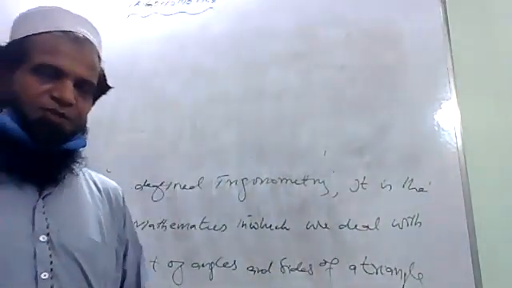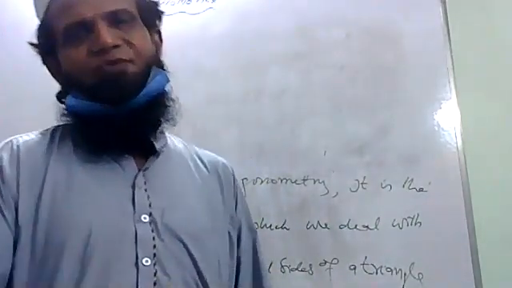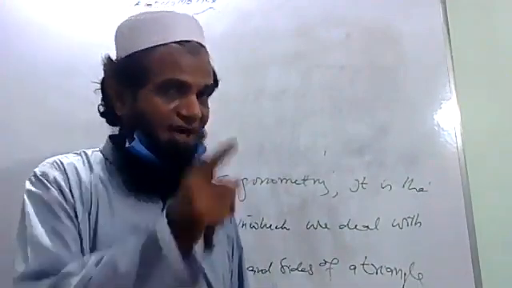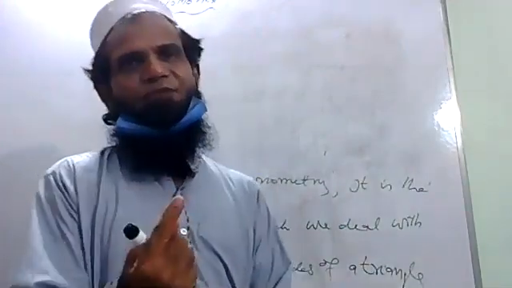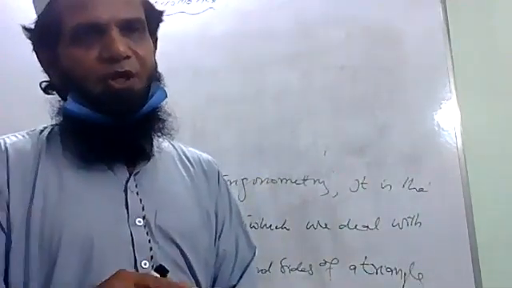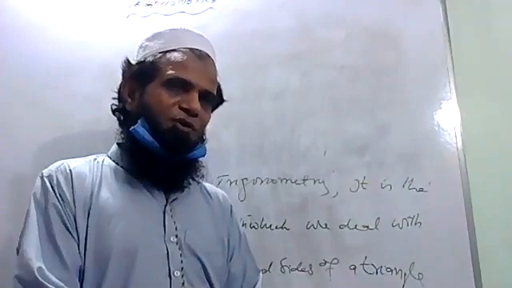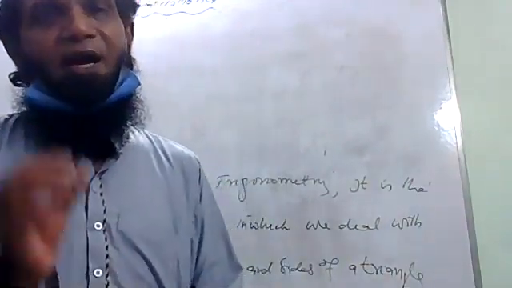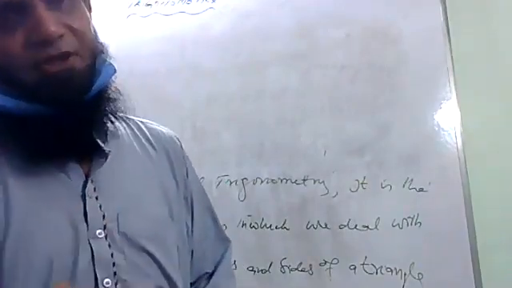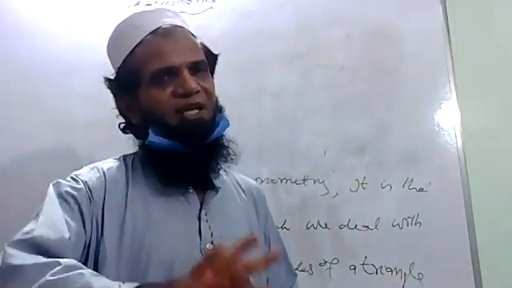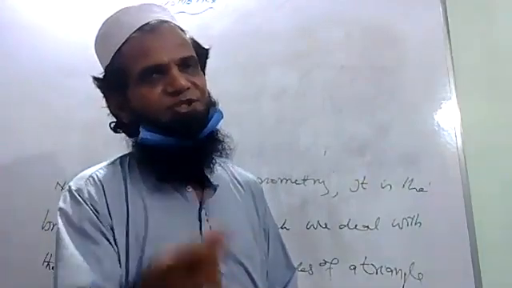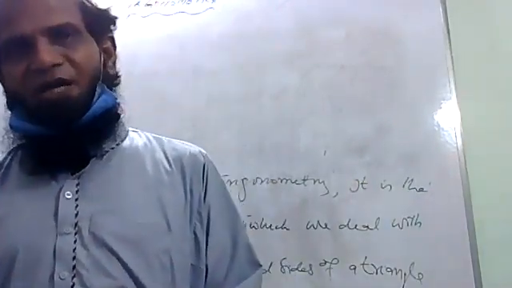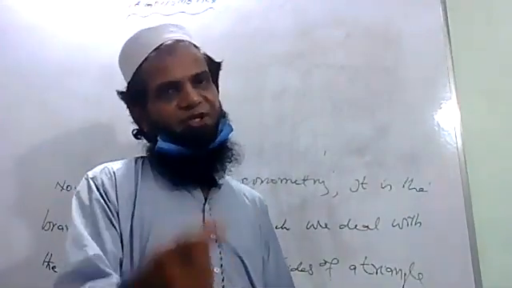In the same way, there are 3 other types of triangle which refer to the angles. Number 1, right angle triangle, a triangle of which one angle is 90 degrees. Number 2, acute angle triangle, a triangle of which all angles are less than 90. An angle which is less than 90 is called an acute angle. Number 3, obtuse angle triangle, a triangle of which one angle is greater than 90.